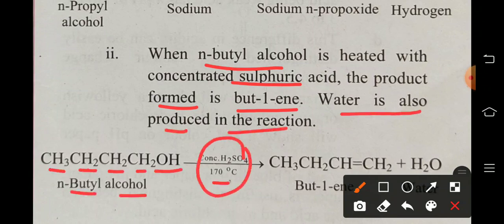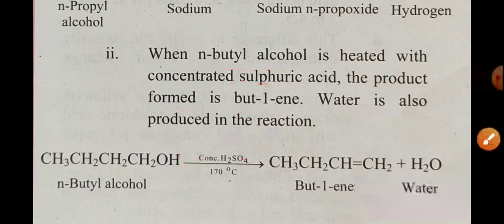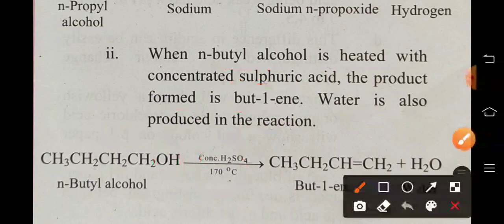So hydrogen is removed from this OH group and one hydrogen from this place. So CH3, CH2, CH double bond, CH2 plus H2O is formed. That is but-1-ene, meaning 1-butene, and water is formed. So I will show the answer this way. Check here.